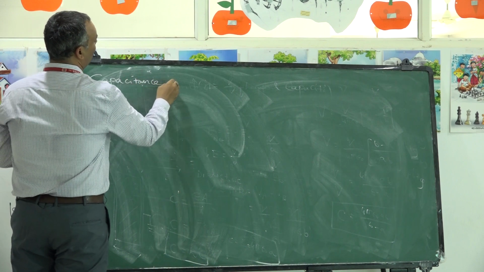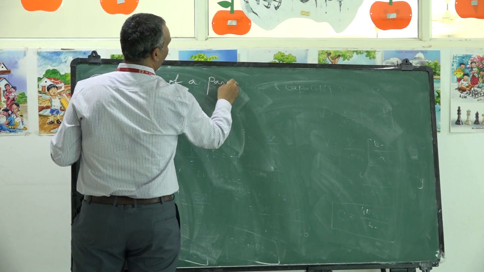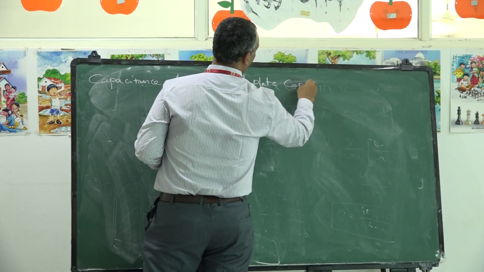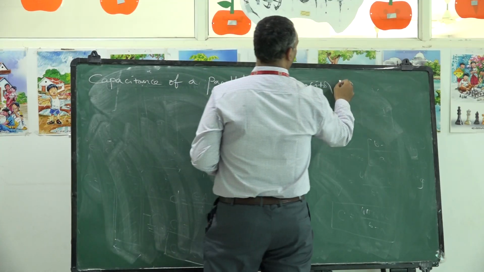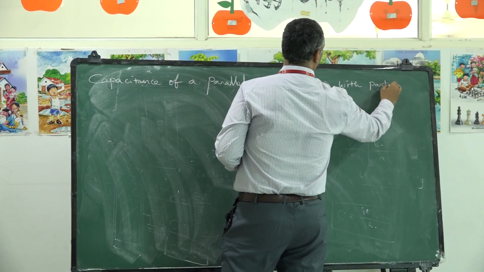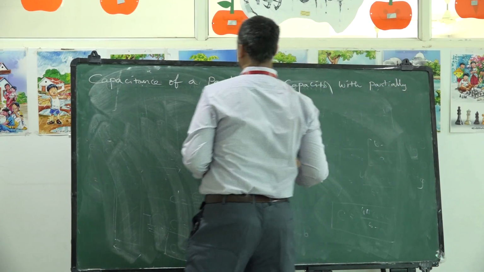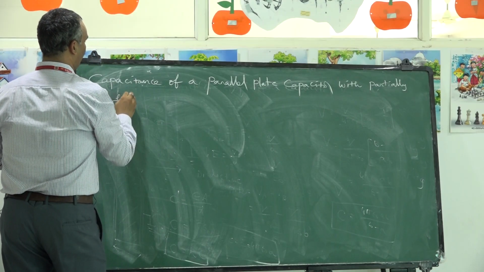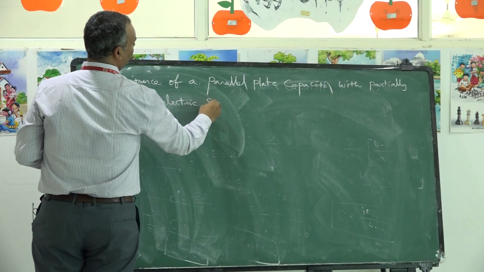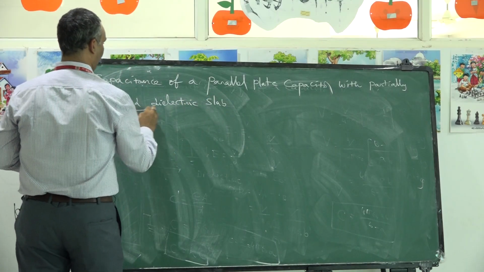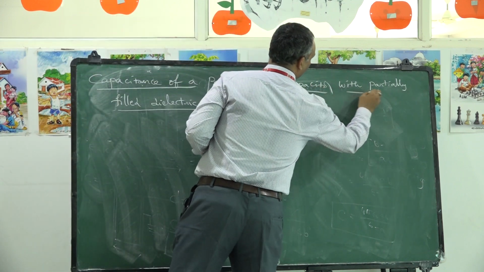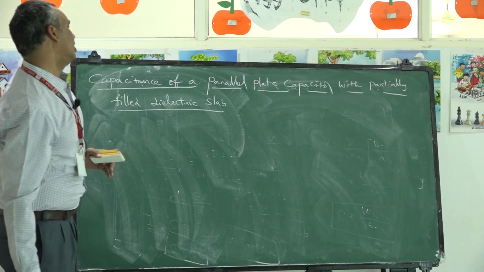Capacitance of a parallel plate capacitor with partially filled dielectric slab.